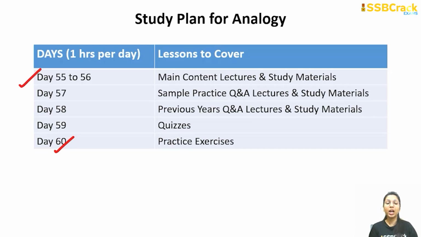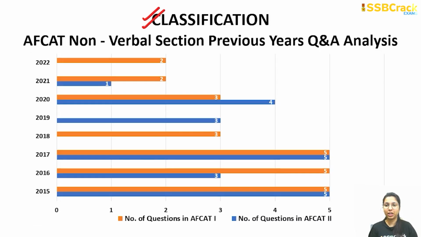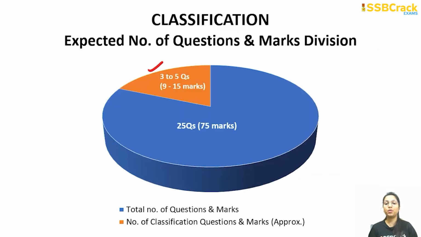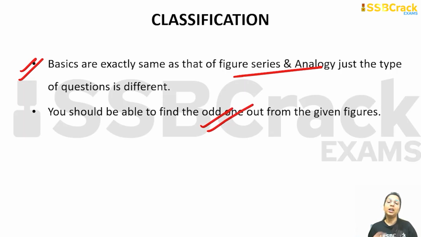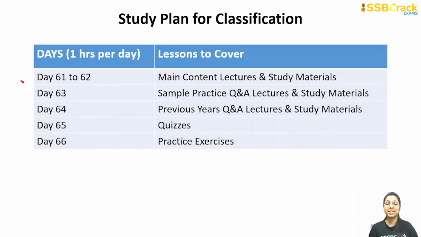to the preparation of figure analogy. Now talking about the third topic, which is classification. The maximum questions from this topic were 5 and the minimum were 1. So in your upcoming exam, you can easily get 3 to 5 questions from classification, which can give you around 9 to 15 marks out of your total marks. Here in classification, again the basics are the same as those of figure series and figure analogy, but here you have to find the odd one out. So properly comprehend and find the odd one out from the given figures. Okay, so the study plan says that day 61 to day 66 is for your classification.